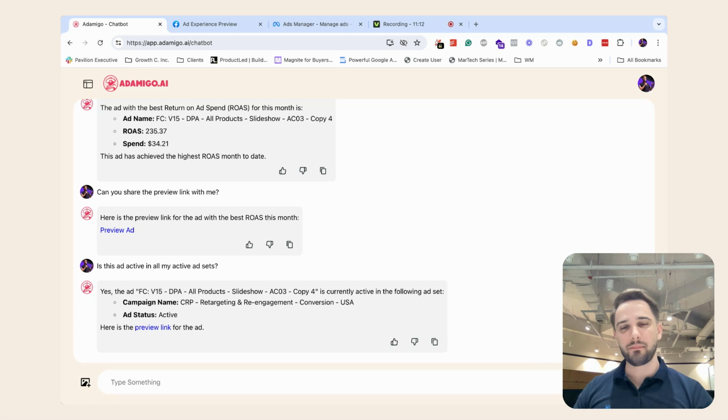So at the end of the day, what we're doing here is we fire up AdAmigo on the phone or desktop device. We get a macro overview of what the performance has been like. We're comparing that performance to what it was like for the 14 days prior, so we can understand if there is a trend. And if there's a negative trend, we can ask AdAmigo to tell us, how can we improve the CTR? How can we improve the CPM? How can we drive sales if we have just no sales coming in lately? And then ask AdAmigo to take action on that.